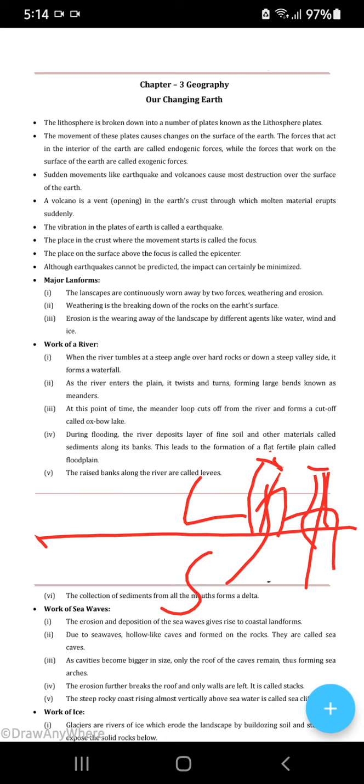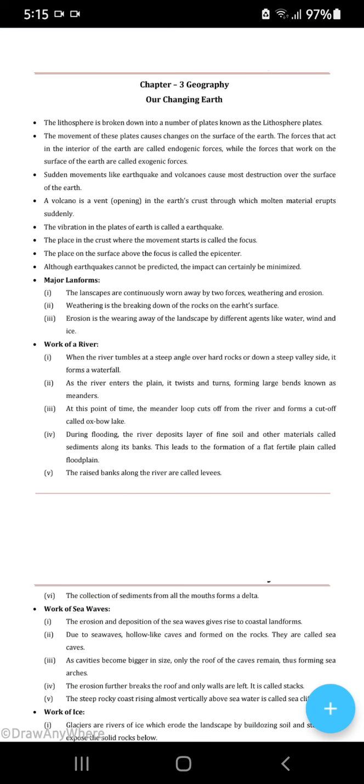Okay, now the steep rocky coast rising almost vertically above the sea is called a sea cliff. Now this rocky coast which is rising above the sea is known as the sea cliff. Okay, next.